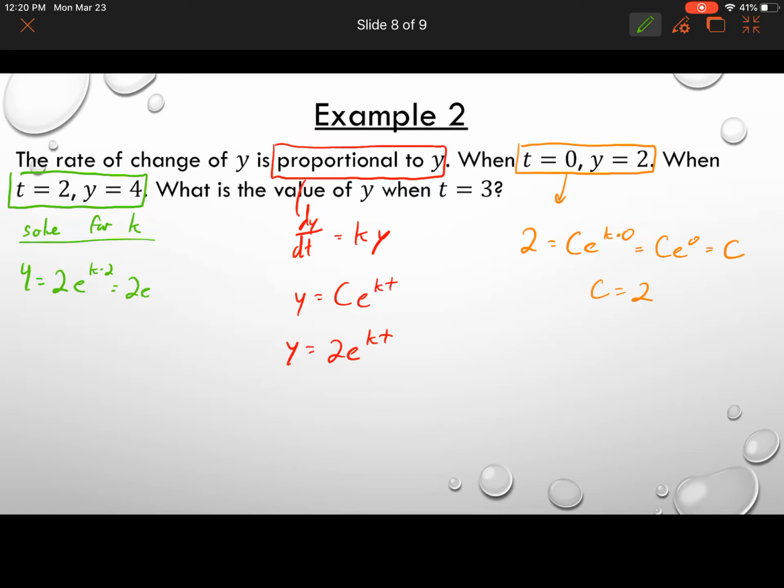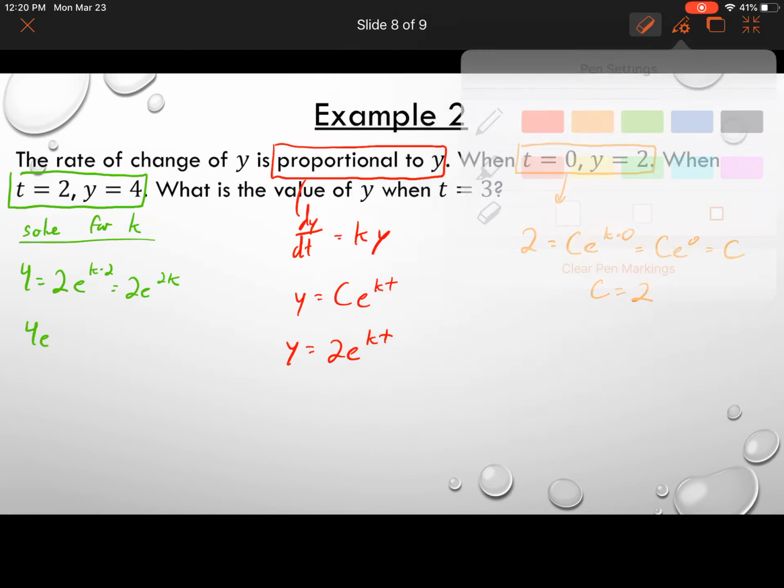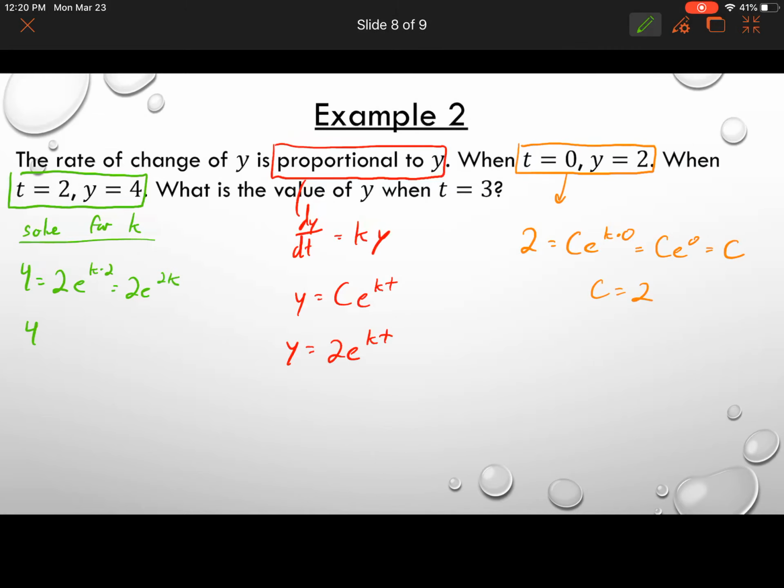I'm just going to rewrite that as 2k. Now we have to get that k by itself. In previous problems, we've talked about how to get rid of ln, or natural log, we have to use e. Now you'll see in this problem, first let's just divide both sides by 2 to get rid of that 2.